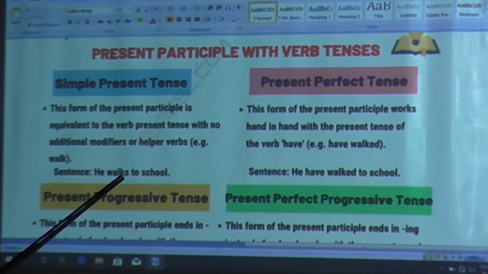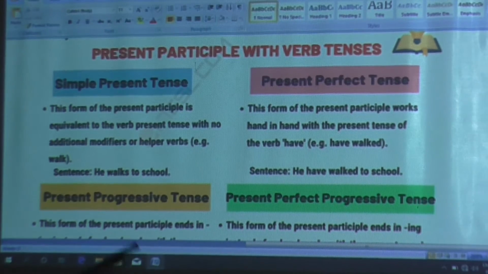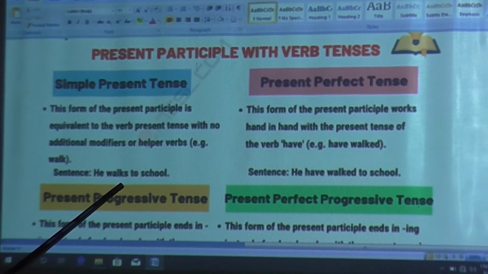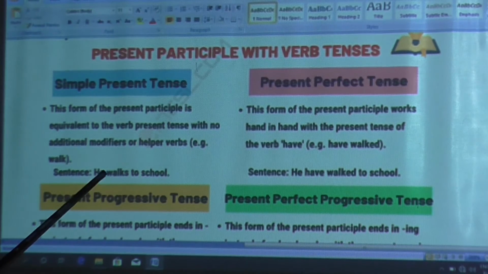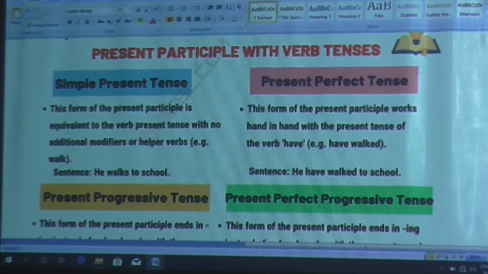Okay, now he walks to school, so no need to add any other verb beside walks, because this is the independent verb. Here s is there, that means no ed is there. So this is the example of the simple present tense.